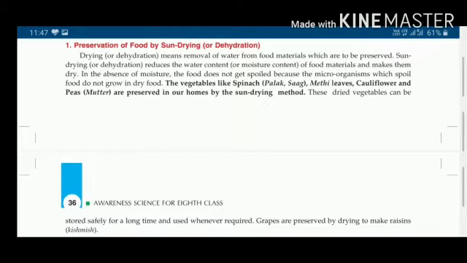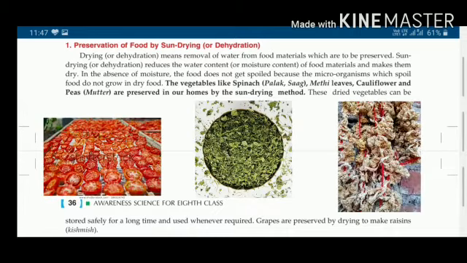In the absence of moisture, the food does not get spoiled because the microorganisms which spoil food do not grow in dry food. Understand, children? Microorganisms cannot grow in food which is dry. Why? Because they need water for growing and multiplying. Understand, children?